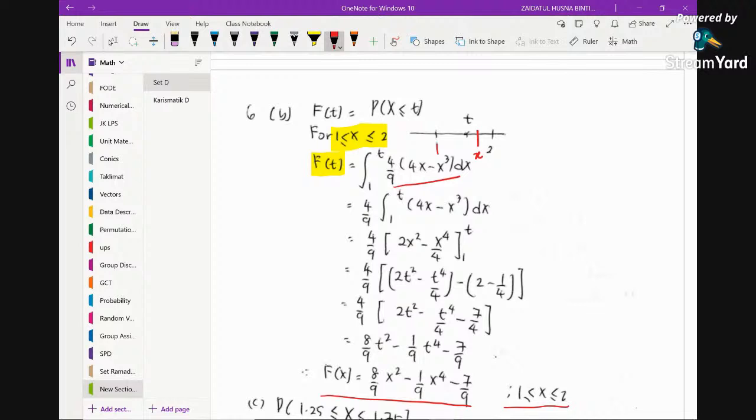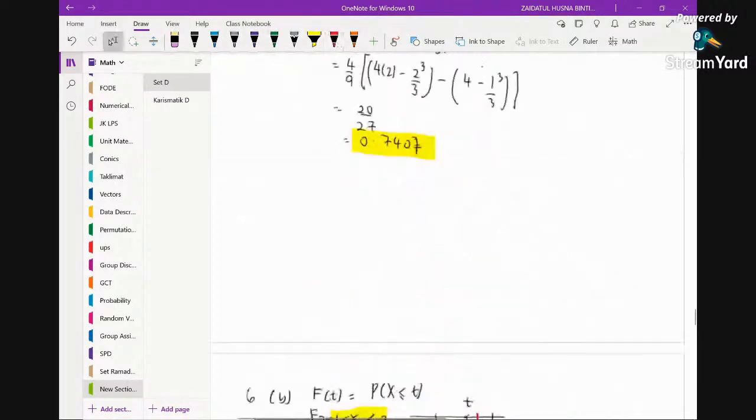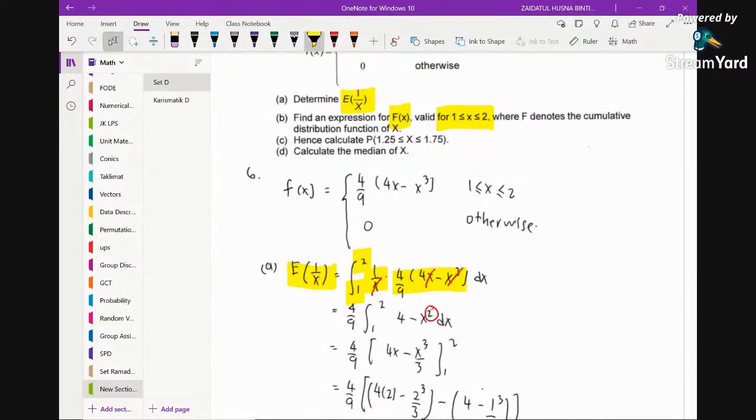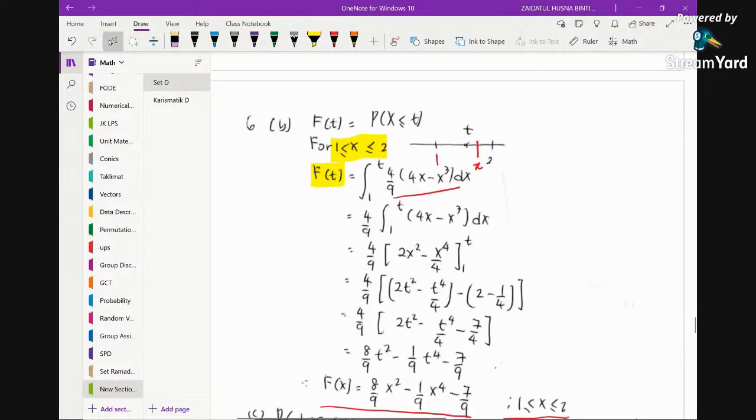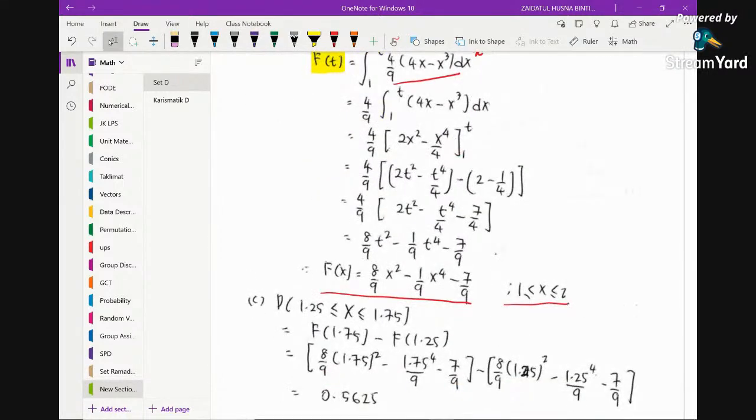And then, hence we need to find the probability, right? Hence calculate. Because there is the word hence, it means we need to use the previous answer. In this case, our previous answer is basically the CDF, so we just use the CDF. In order to find the probability here, you just use the CDF and substitute the values into the function, and this will be the answer. In this case, you cannot use the PDF anymore because there is the word hence.